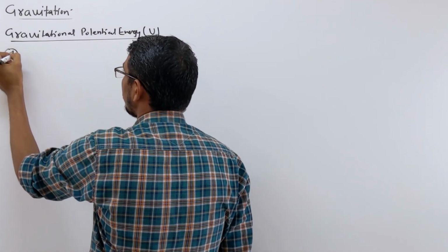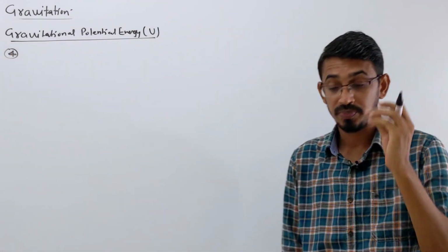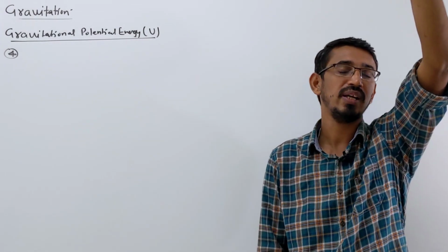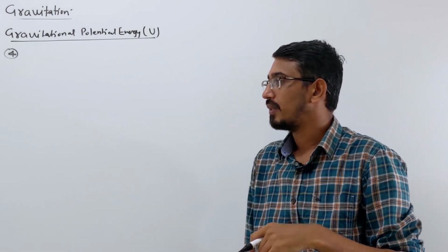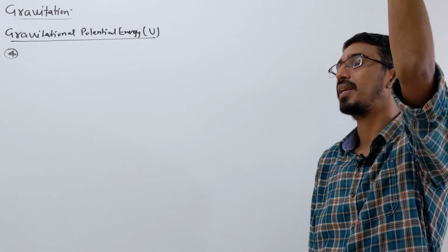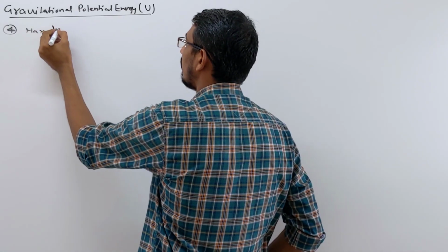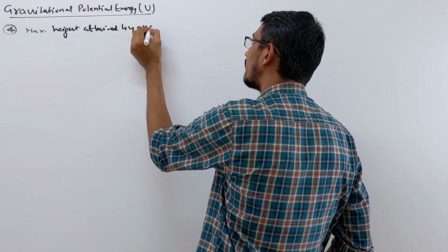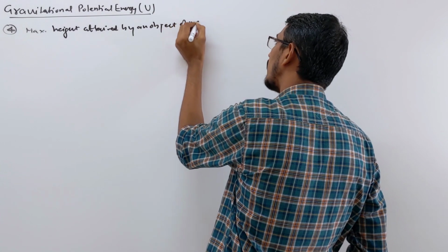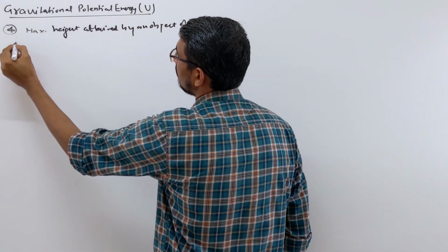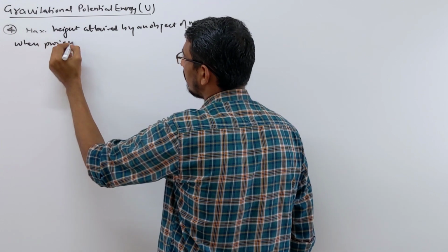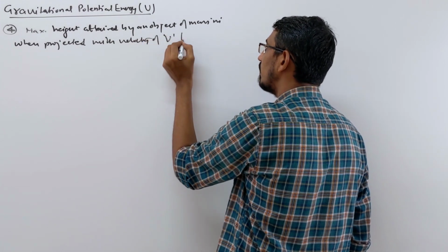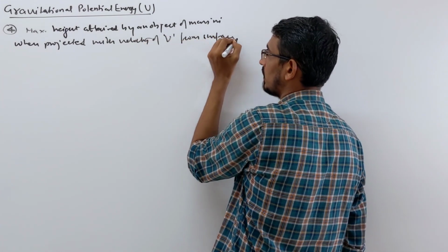Okay, fourth point, which is just opposite of the last point. In the last point, they asked what is the velocity required so that an object can rise to a height of h. Now velocity is given to you. They ask what is the maximum height attained by an object of mass m when projected with velocity of v from the surface of the earth.